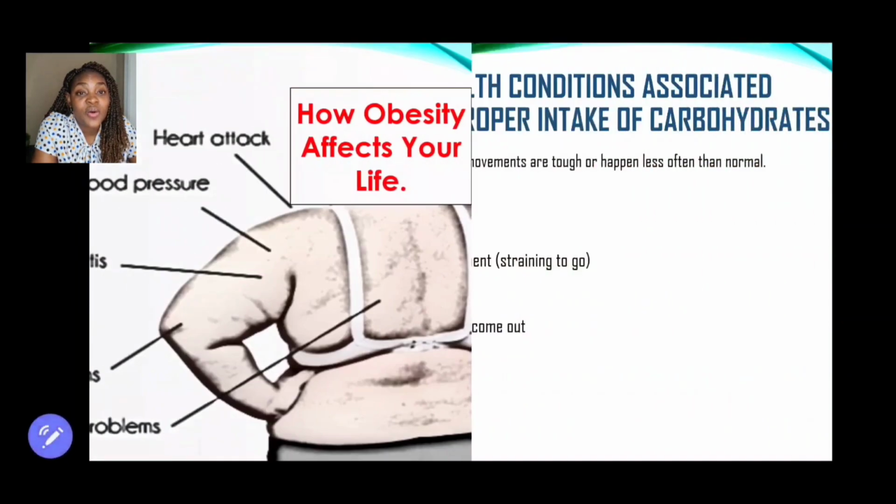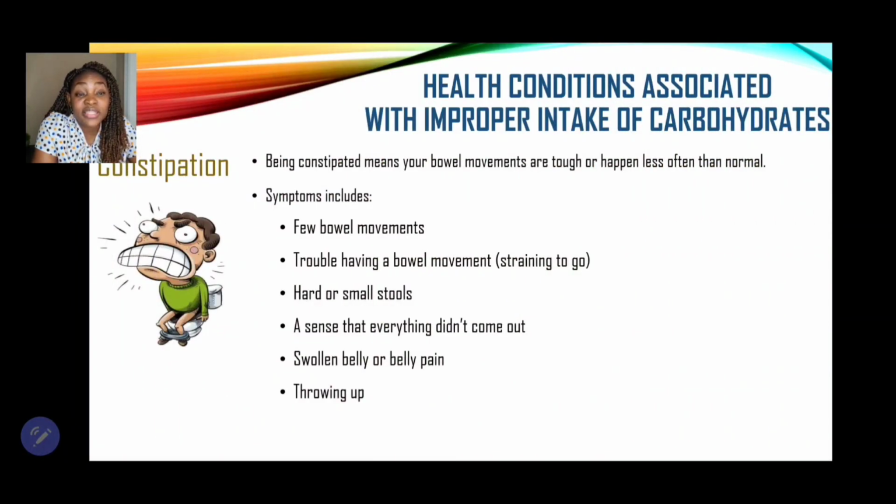Good. Now, another condition that is associated with the improper intake of carbohydrate, meaning that we're having too little, is constipation, right? With obesity, you know that we're having too much, right? So consuming too much starch will eventually be stored as fat, right? Leading to obesity, right? Now, the next condition is constipation.